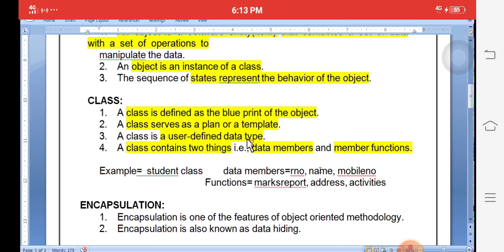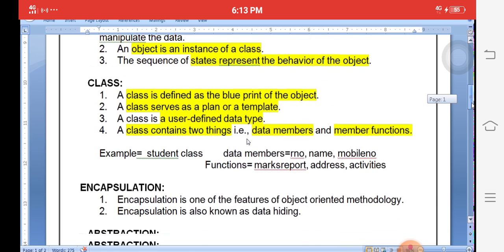Data is nothing but roll number, name, mobile number. Those variables are called data. Functions are nothing but you want to create the mark list with the help of data. You want to provide the address with the help of data. What are the activities, cultural activities or maybe games, etc. You will have the help of functions. Functions are nothing but an action.